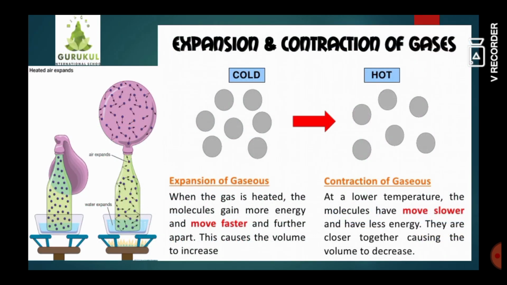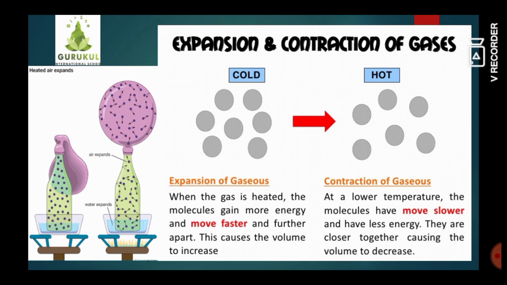Understand it more clearly. So what is expansion and contraction in a gas? Only the volume of the gas is increasing. Why? Because the particles in that gas are moving faster. So when the gas is heated, the molecules gain more energy and move faster and further apart from each other, and hence the volume increases.